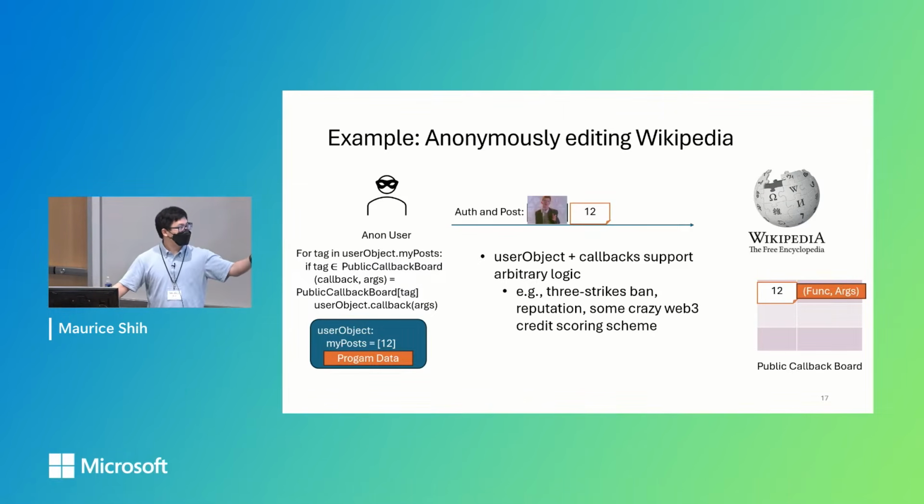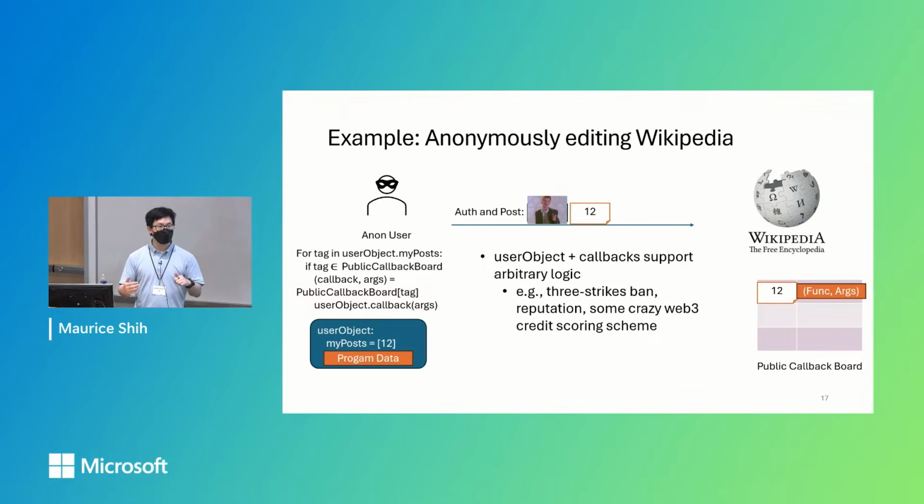And this callback can be more than just the random number tag. It can be any arbitrary function with arguments that can mutate the program data in this user object. So this user object plus callback model is very powerful and allows for a lot of complex logic. It could do a three-strike system, a reputation system, or even some crazy Web3 credit scoring system. Not that I recommend you do that, but it is possible with this system.